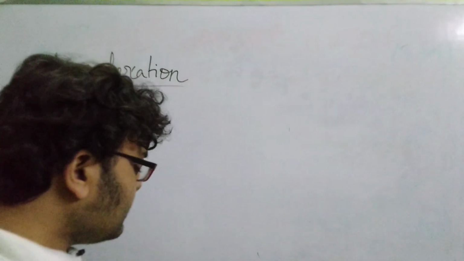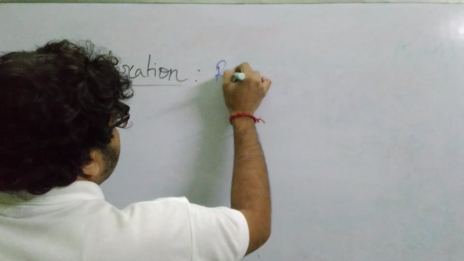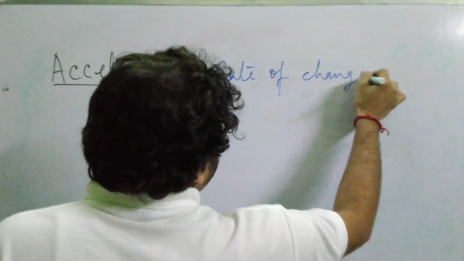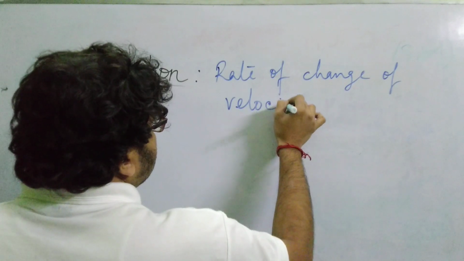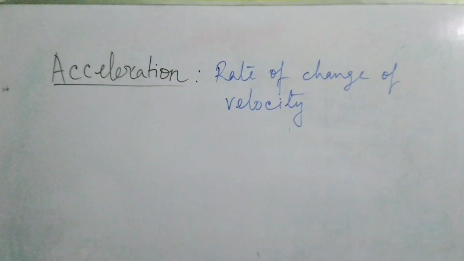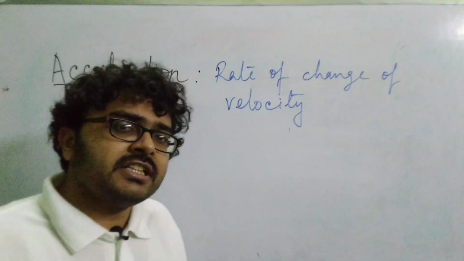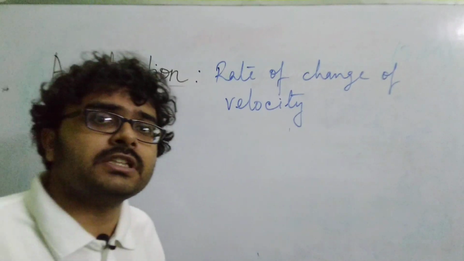So I can say that acceleration is the rate of change of velocity. In your previous class, you might have read that acceleration is the rate of change of speed, but by definition, acceleration is nothing but the rate of change of velocity.